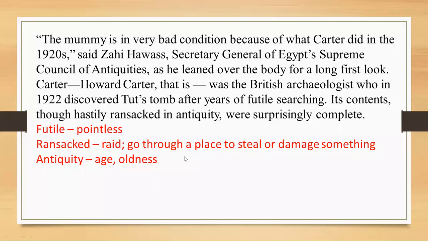Okay, children. In the last class, yesterday, we started with Lesson 3, right? What is the name of the chapter? Discovering Tut: The Saga Continues. And I told you who Tut was. Tut was a teenage king who ruled about 3000 years ago. And he died very mysteriously.